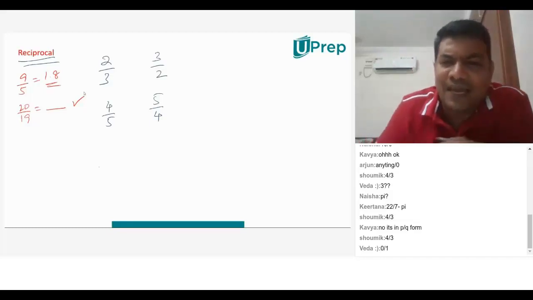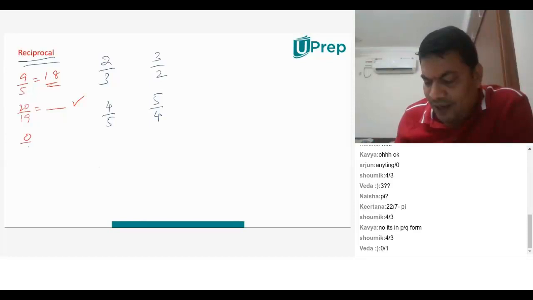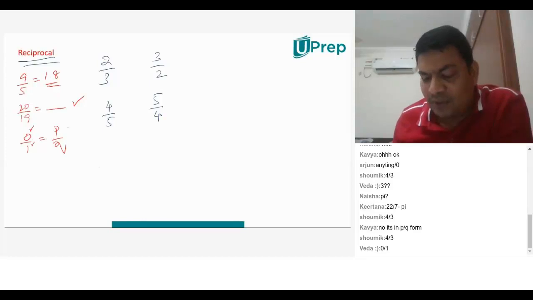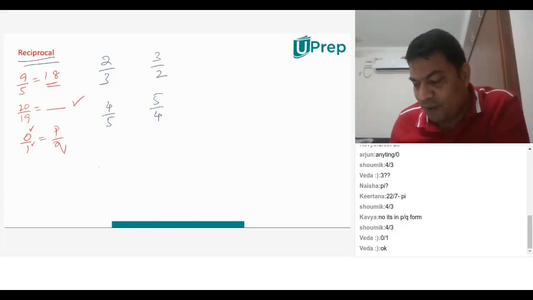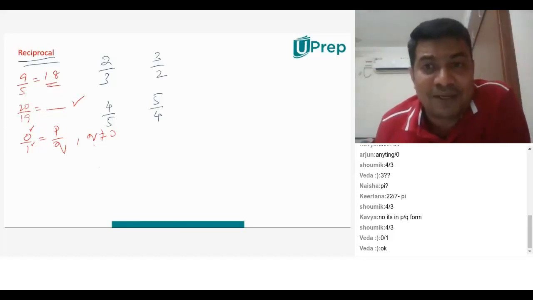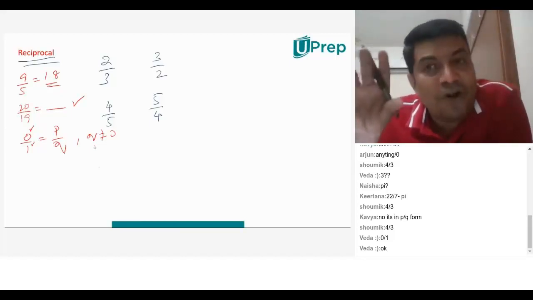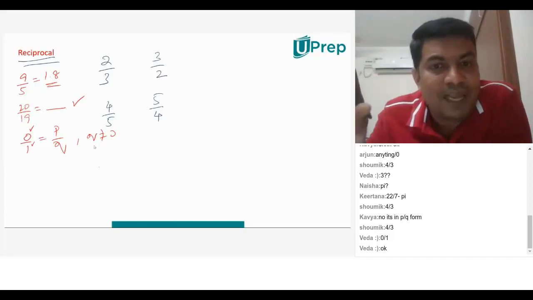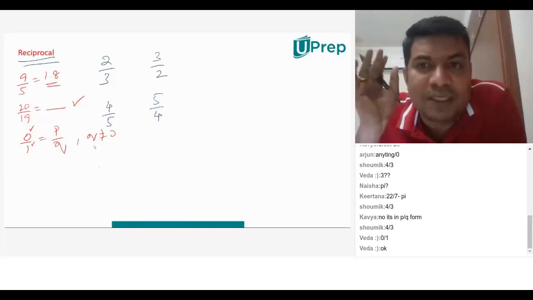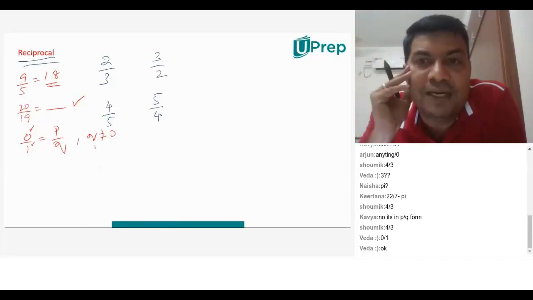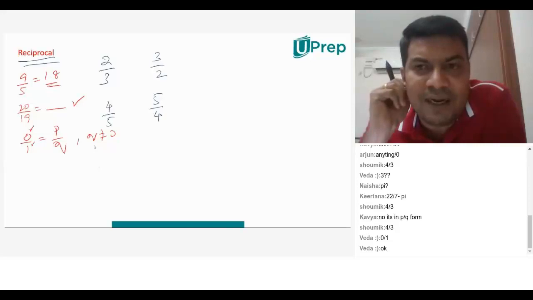No, Veda. 0 by 1 is a rational number. It is in the form of P by Q, because 0 is an integer, 1 is also an integer. If you remember, we learned any number of the form P by Q, where Q not equal to 0, is a rational number. So if Q is equal to 0, it's definitely not a rational number. But is it an irrational number or not? We'll come there later. Something that can be written in the form of P by Q is a rational number. That's where the definition plays a big role. Students get confused. A lot of teachers also find it difficult to understand the difference between rational and irrational.